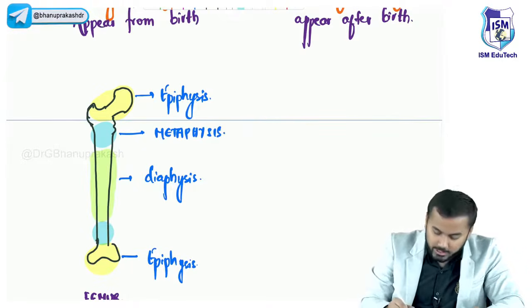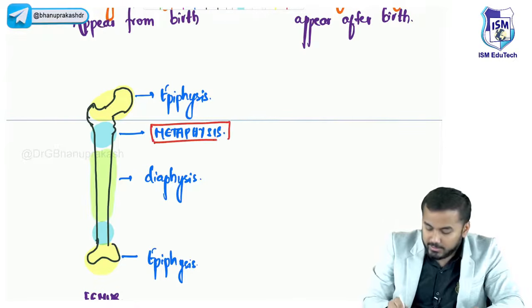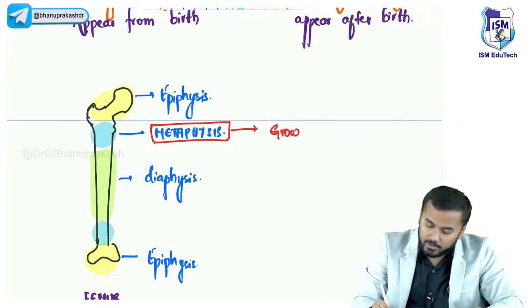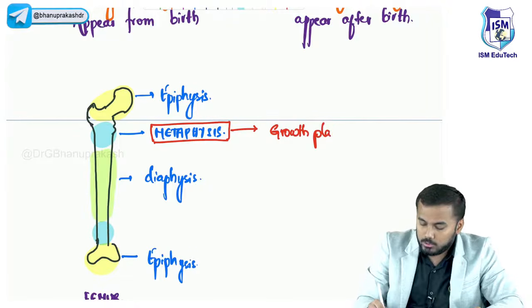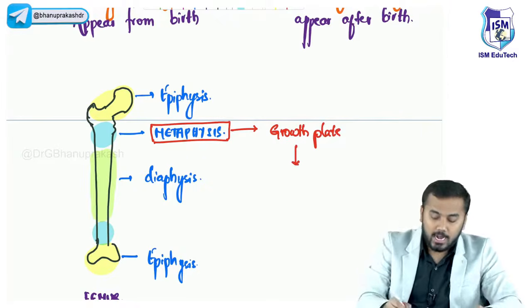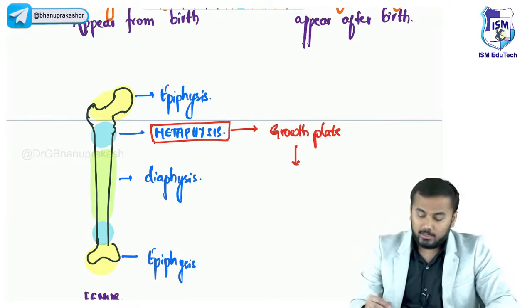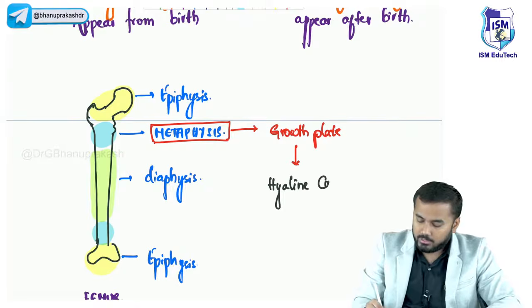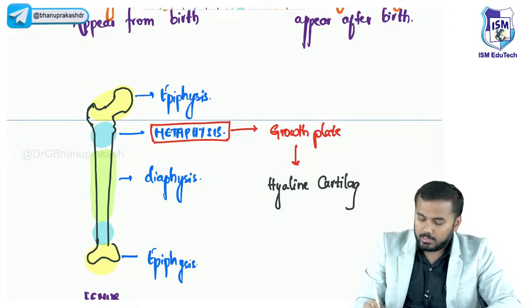Very good, Anand Prakash, you're right. So metaphysis has what? Metaphysis has the growth plate. And within this growth plate there should be a cartilage. Why? Because this is a cartilaginous joint. So what is the name of this cartilage? Hyaline cartilage. This is called hyaline cartilage.